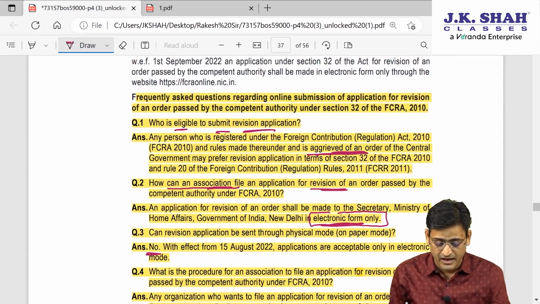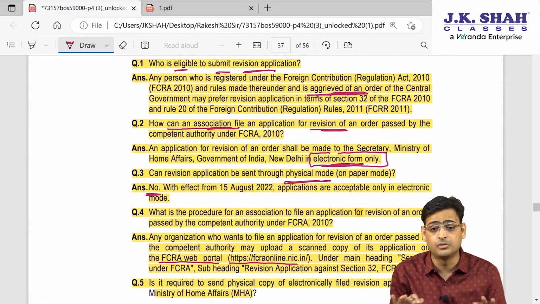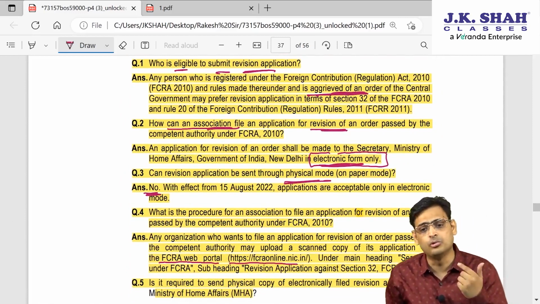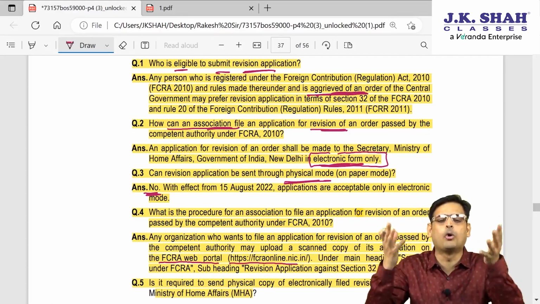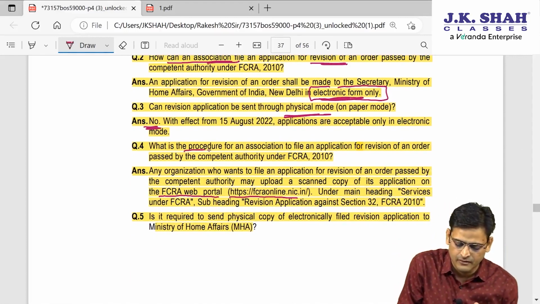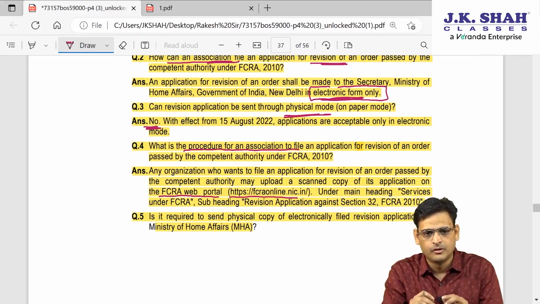Third point, can a revision application be sent through physical mode? Answer is no. Can I say now the application can be made only through electronic mode? So for that electronic word they have inserted so many FAQs. And now once you make an application electronically, you need to know how you will make it, because you want to make an application for revision of an order. So what will be the procedure?